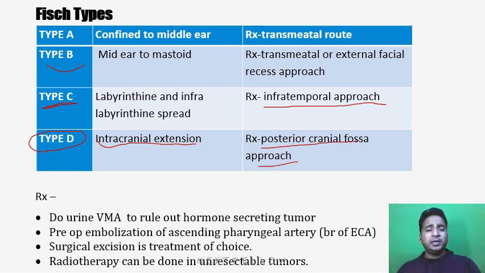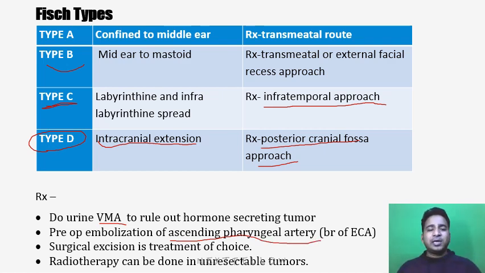Now, what is the treatment? Firstly, you can do the urine VMA test because these tumors are a type of paragangliomas which involve chromaffin cells. So you can do the urine VMA test to rule out if there is any hormone secreting tumor. Then we can do the pre-operative embolization of the ascending pharyngeal artery. We have already discussed this is the feeding vessel.